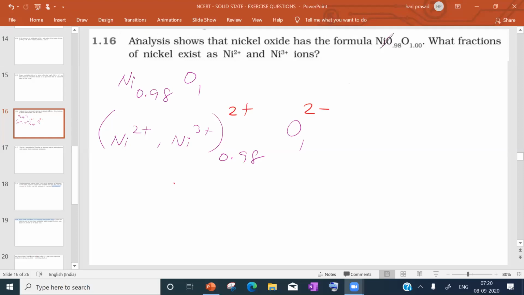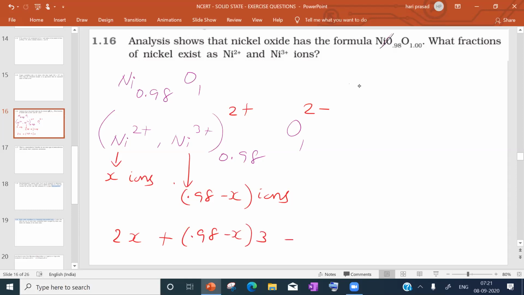Now Ni2 plus is X number of ions, then Ni3 plus is 0.98 minus X number of ions. Total is 0.98. Multiply X with the charge, total charge is 2x. Then multiply 0.98 minus X with 3. Total charge 2x plus 3 into 0.98 minus X is equal to 2. From this we can find X.